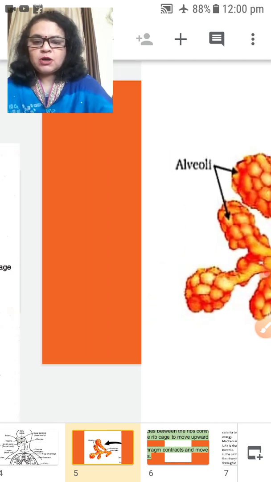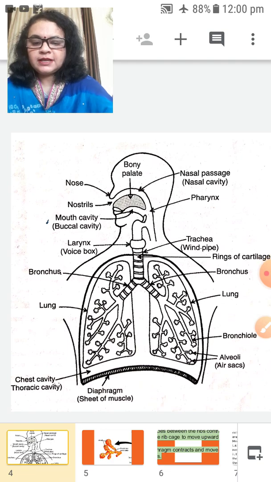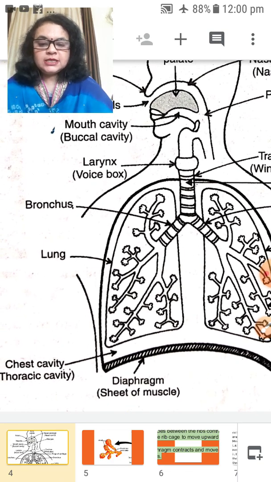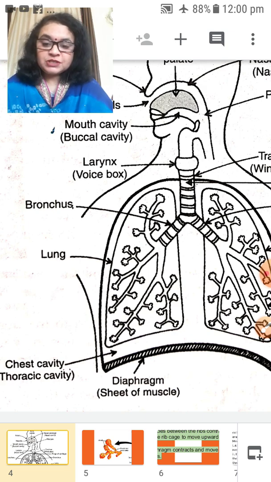First you all see here the diaphragm. Diaphragm is a sheet of muscles. As you all know, lungs are situated deep inside the chest cavity, which is also known as the thoracic cavity.